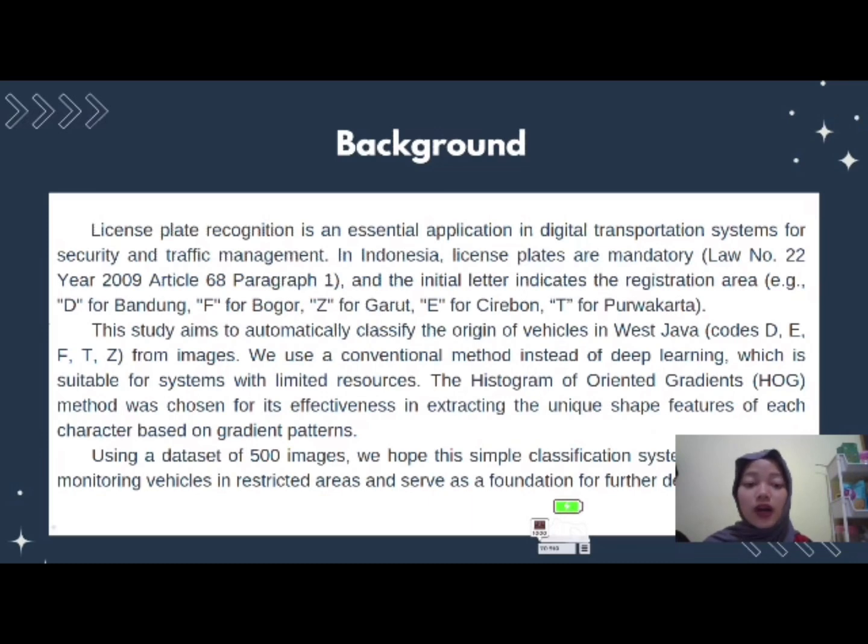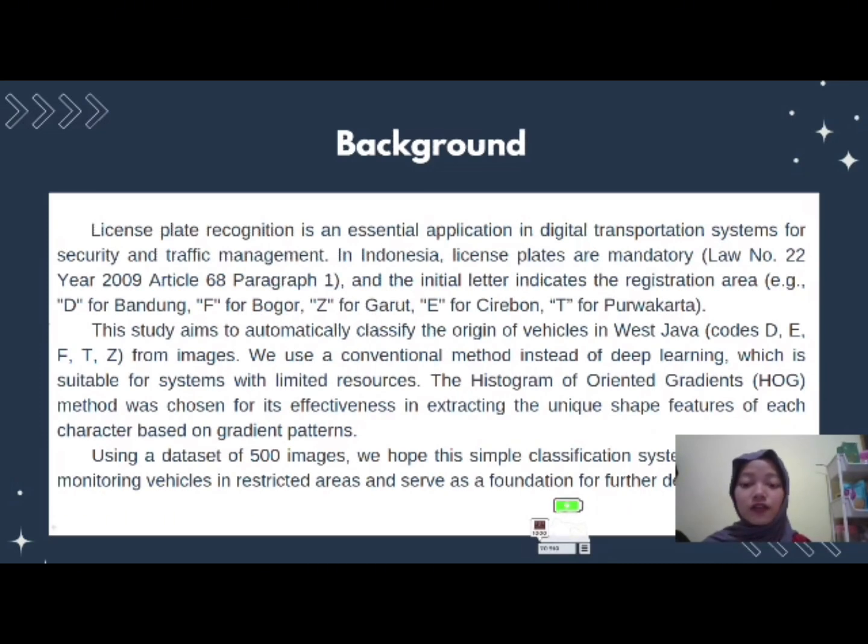The Histogram of Oriented Gradients method was chosen for its effectiveness in extracting the unique features of each character based on gradient patterns.